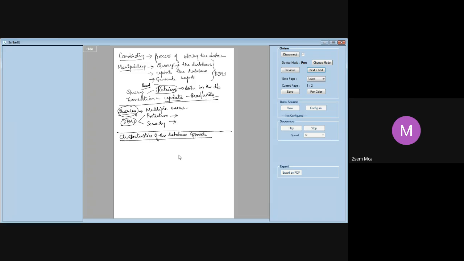Any transaction which is going to update your database, you call it a transaction, which can again be in terms of a query only. That is also right. If I give you a simple example, you go to an ATM. What do you do there? You try to withdraw some money. You are not writing a query, are you? No. But what is happening there? You have the transaction already programmed.